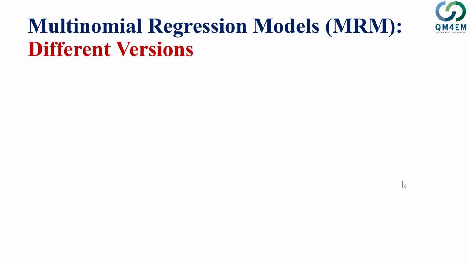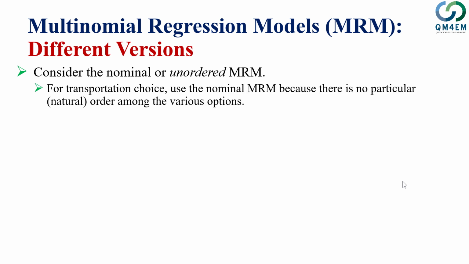So let me move on. There are different versions of the multinomial regression model. If we consider nominal or unordered multinomial models, do remember that now we are discussing a case in which an individual has to make a choice among a number of alternatives. These alternatives are more than 2 in number, and they are unordered. There is no specific order of the choices. So let's start with a simple transportation mode choice decision, for which we are going to use a nominal multinomial regression model, because there is no natural order among the various options.